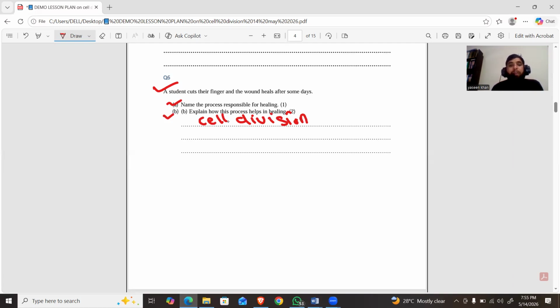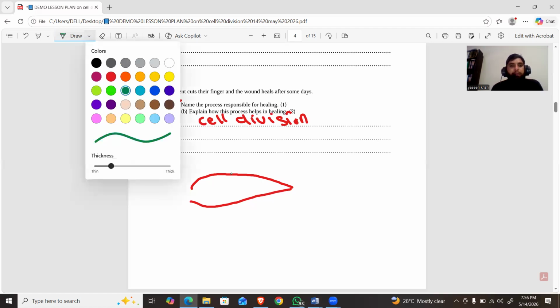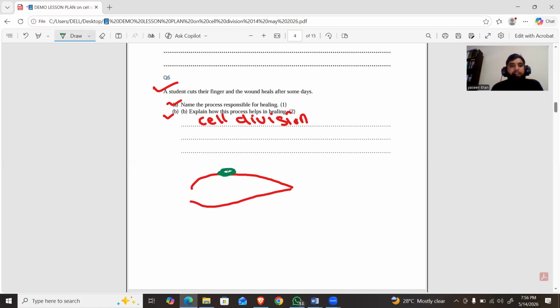So when we get a cut in the skin, for example, this is our skin, and in this area we get a cut.